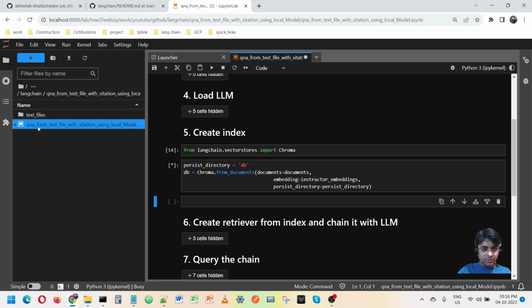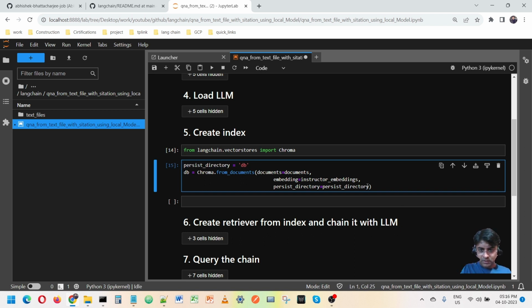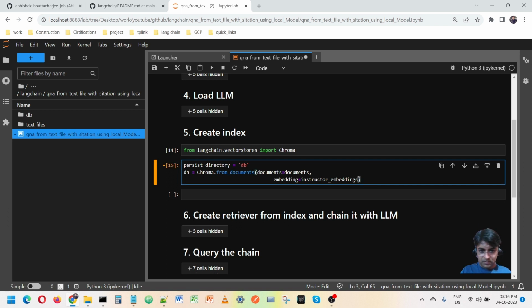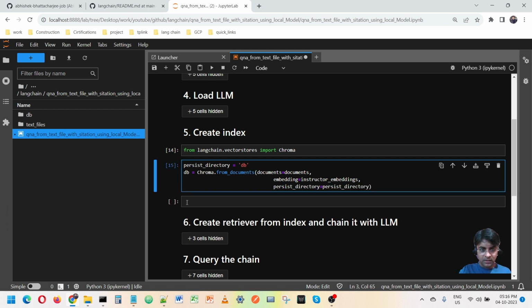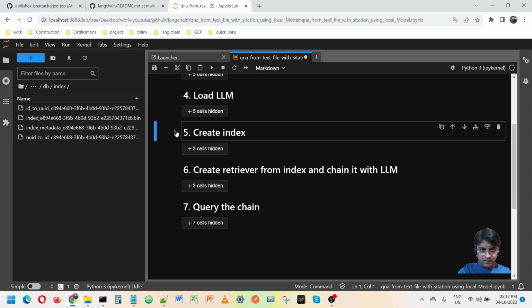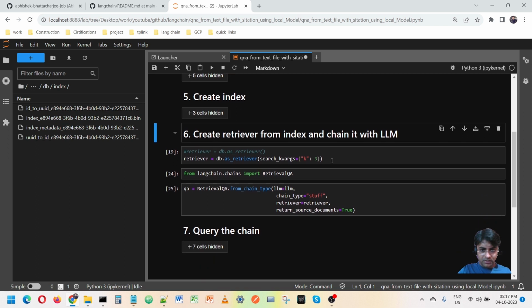So you would get a DB folder created here. So you can save the DB also. If you don't want to save the DB, you simply delete this line, and it would work properly. The index files are all saved, you can see here. So the index is created. I am minimizing it and coming to the retriever part.